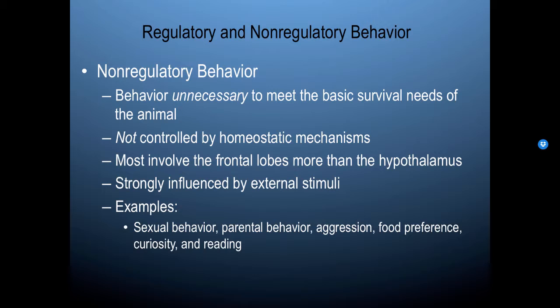Food preference, again, so we have regulatory behaviors that are associated with food, but food preference, what we like or what we don't like to eat, is a non-regulatory behavior. So while I might tell my kids, for example, this is what we're having for dinner tonight, and they say, I don't like that, as a parent, I can do one of two things. I can say, all right, what else do you like, and really focus on their preferences, or I can say, well, that's it. This is what's for dinner. I can't satisfy everyone's food preferences, so if you're hungry, eat it.